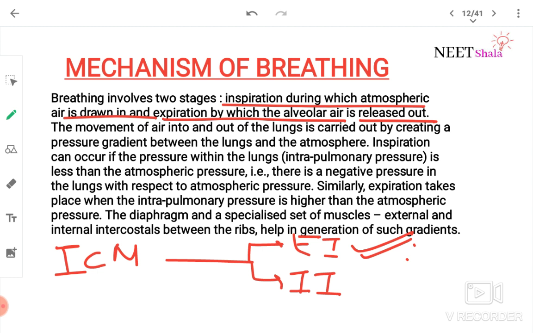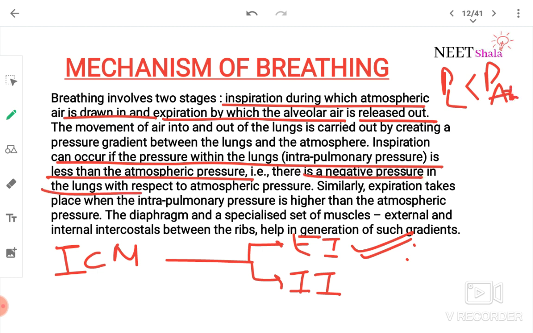Movement of air into and out of the lung is carried out by creating a pressure gradient between lung and the atmosphere. Inspiration can occur if pressure within the lung is less than the atmospheric pressure. Only then inspiration will start. Negative pressure should be there in the lung with respect to the atmospheric pressure.